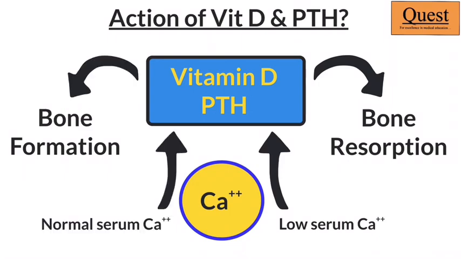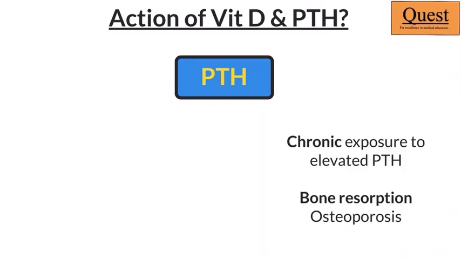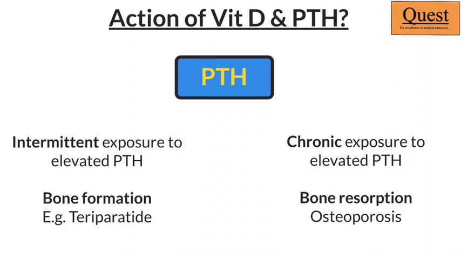But if I have a sufficient amount of serum calcium, probably my vitamin D and PTH will further add to the bone strength. For PTH, there is one more layer. If I have a PTH exposure which is chronically high, then it would stimulate resorption of bone more than formation of bone. But if I have an intermittent exposure of PTH to my bones, that would actually cause more bone formation. And it is this property which can be used as a therapeutic measure. I might actually give teriparatide, which is PTH, to increase the bone strength in patients with osteoporosis.